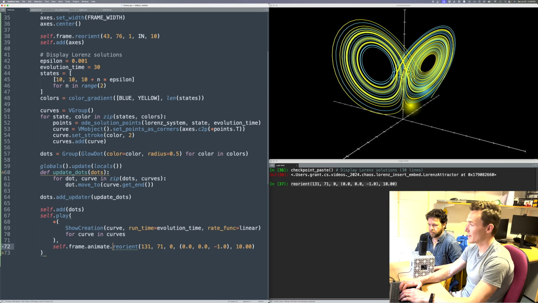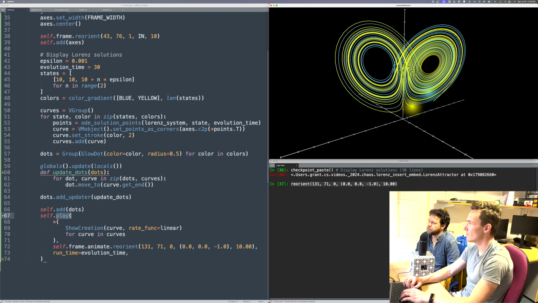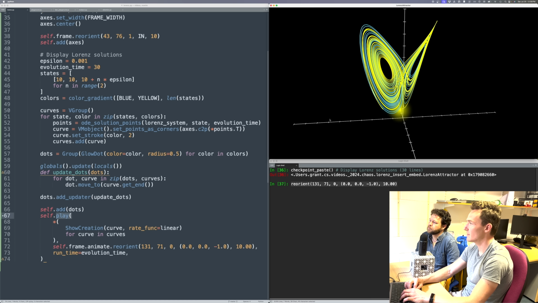So over the course of the animation, it should slowly pan itself over. It'll take wherever it thinks it is already, and try to get to that. I'm also going to make the runtime an argument of the play method, so it becomes the runtime for every animation in that method. This might not be enough movement actually. I might want to really have it spin around because it's happening over 30 seconds.